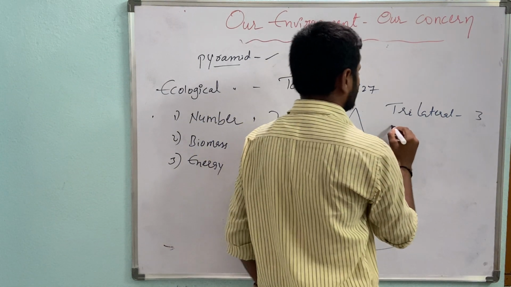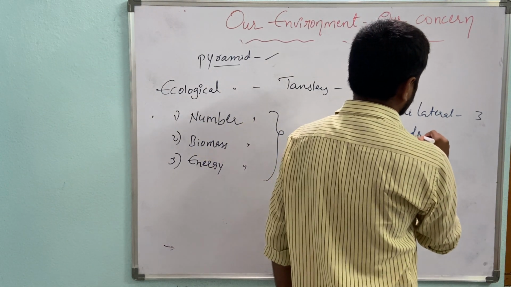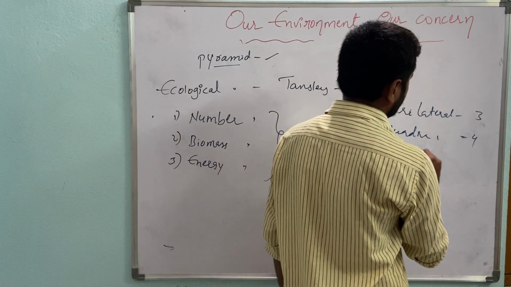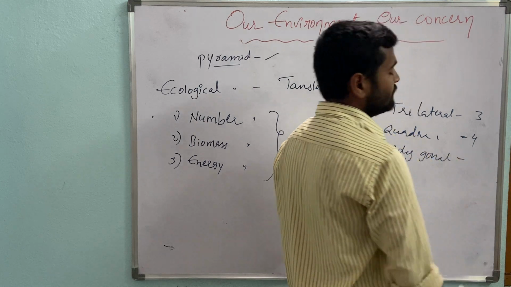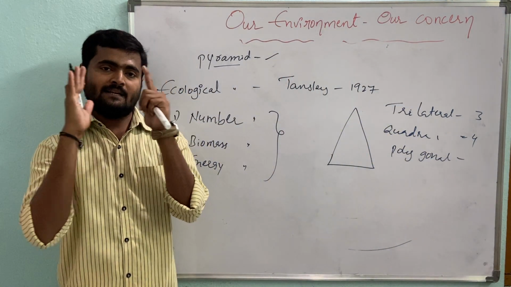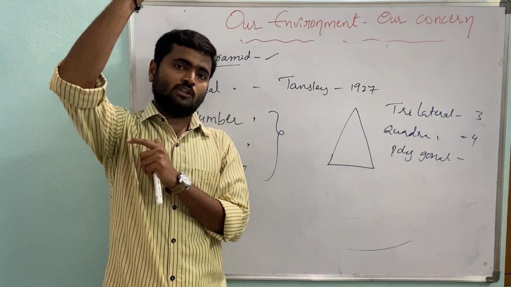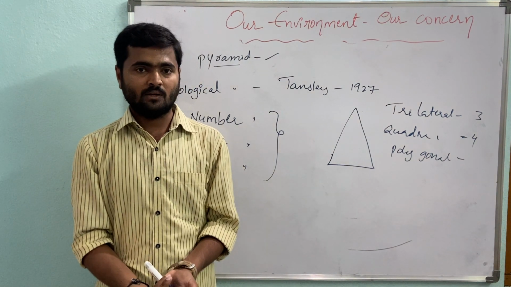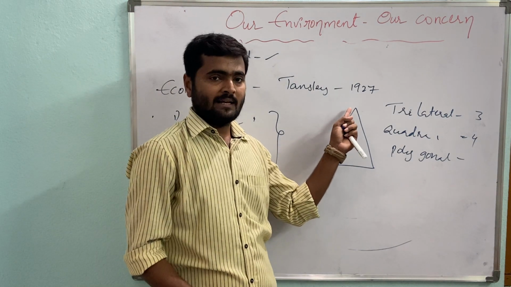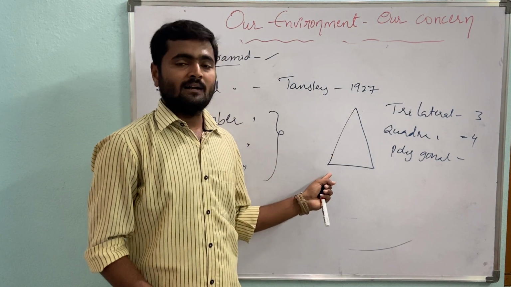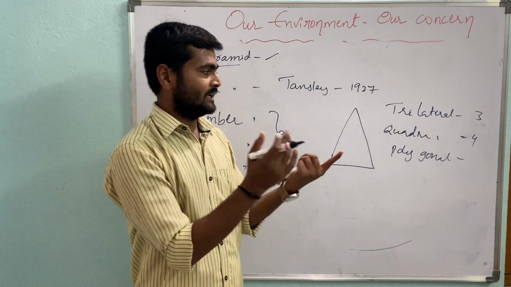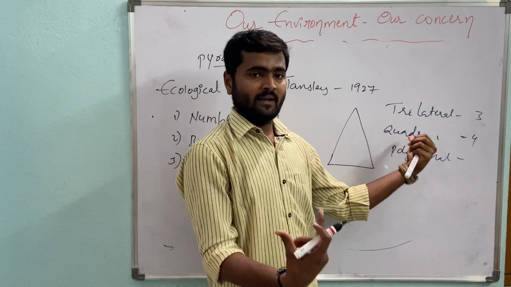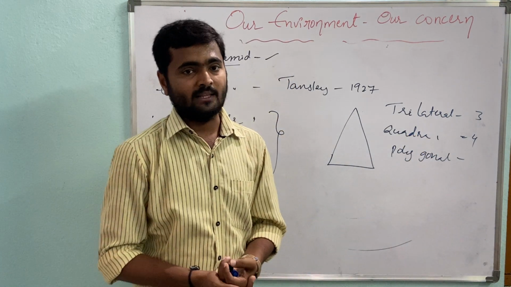Quadrilateral means four, and poly means more than that. Polygonal means more than four. The tips of the triangles are attached at the top and the bottoms are attached at the bottom, so the narrow part is at the top and the wider part at the bottom, making a triangle, a square, or a polygonal shape at the bottom.